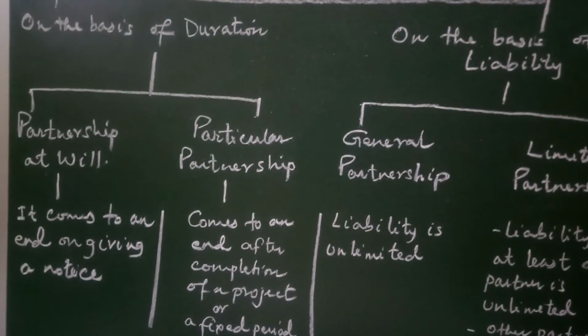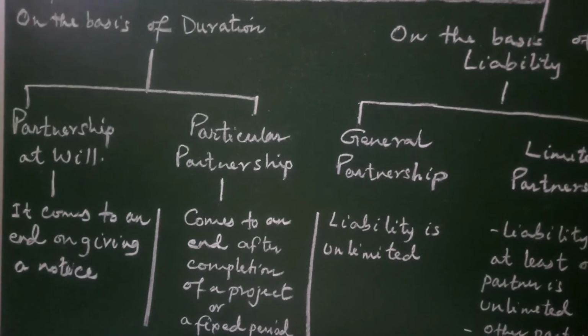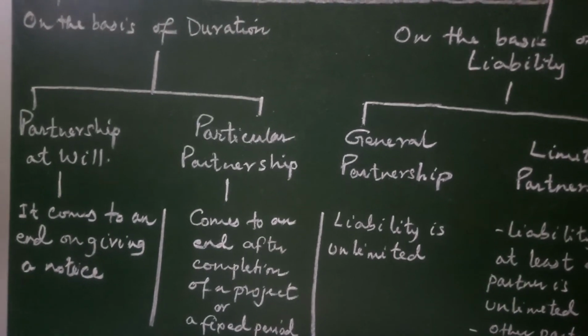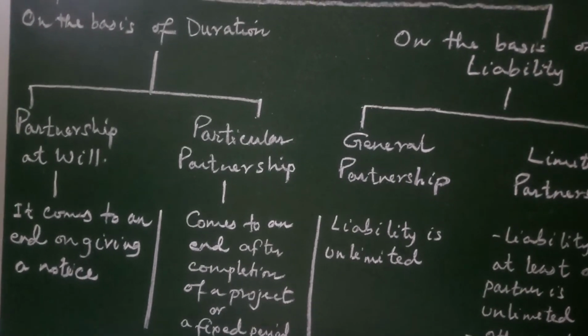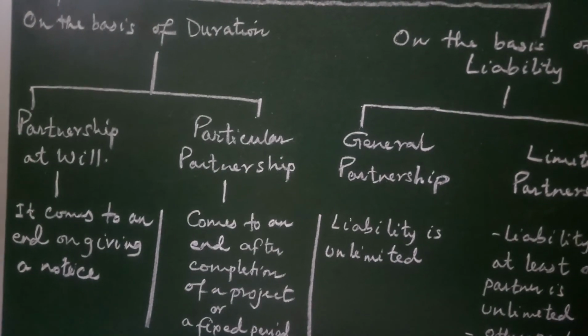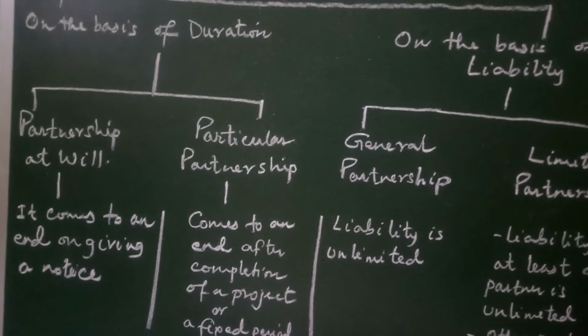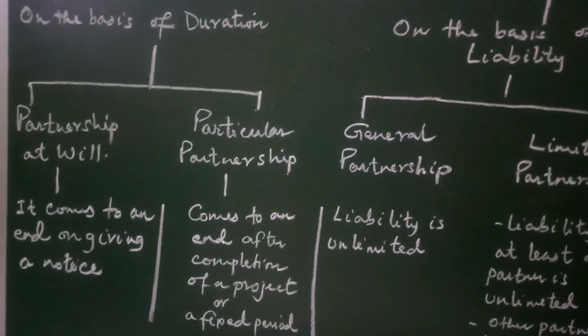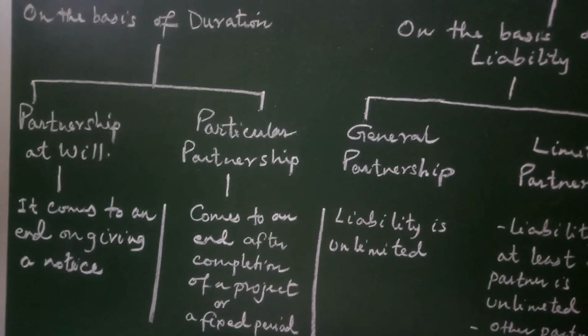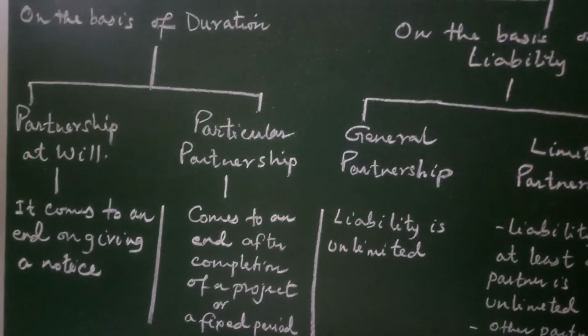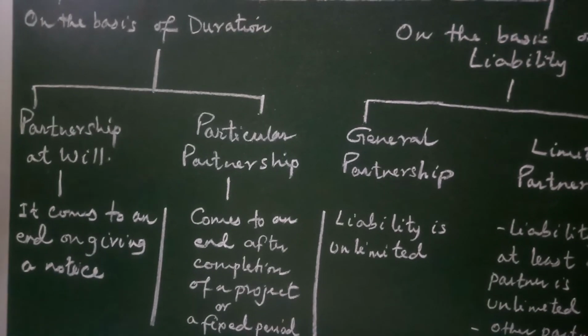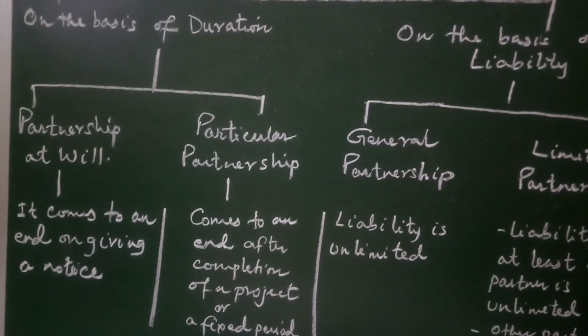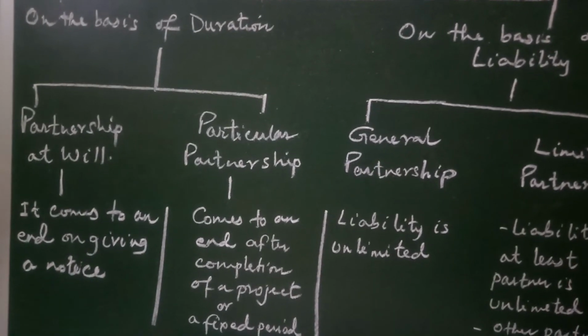Will of the partners means as long as the partner wants, that is the will of the partners. The partnership can be dissolved at the desire of any partner on giving a notice. This type of partnership is not for a fixed time or for a particular fixed venture.